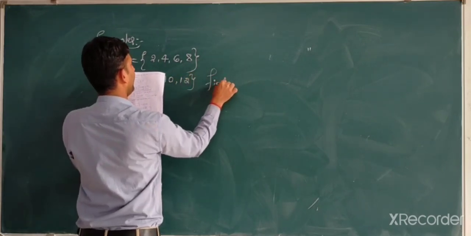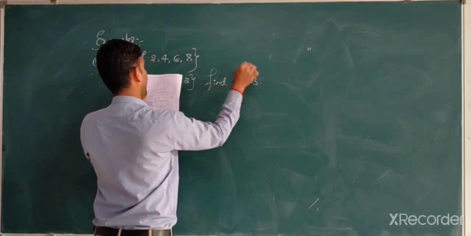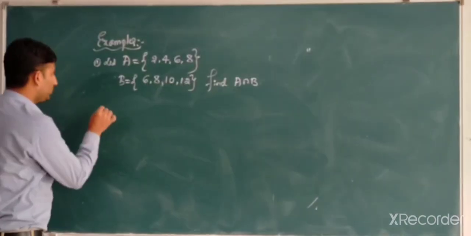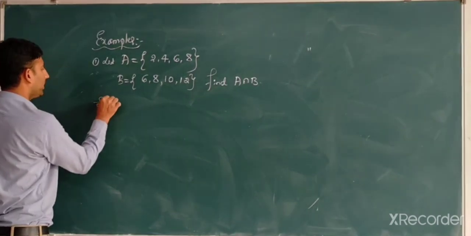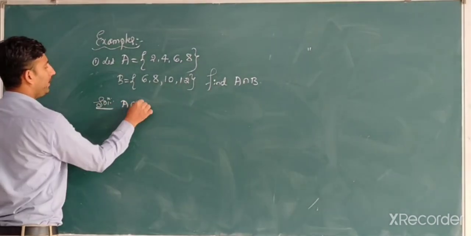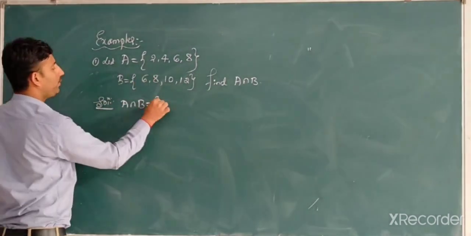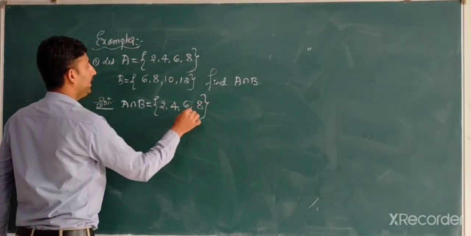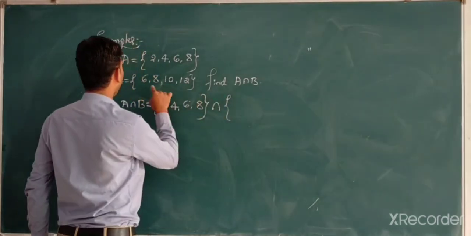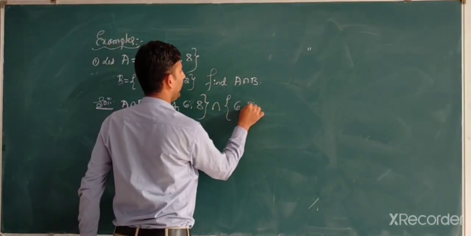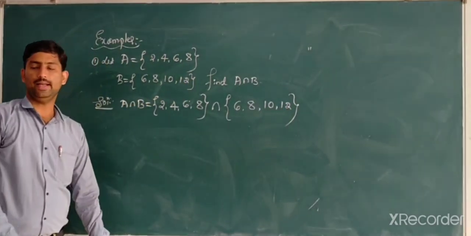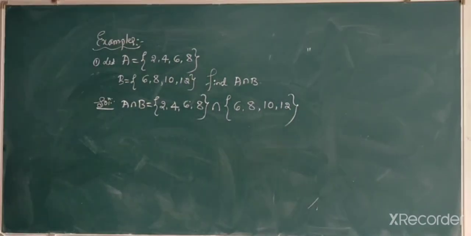Find A intersection B. Look at the solution. A intersection B, which is equal to, first you write A: 2, 4, 6, 8. A intersection, write the B value: 6, 8, 10, 12.